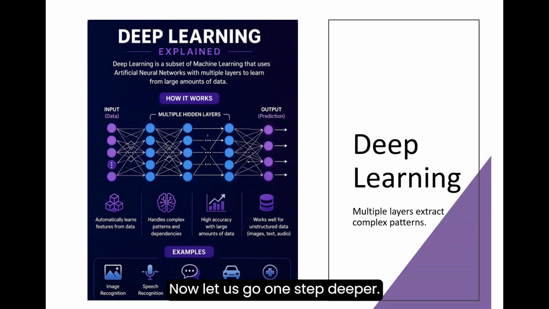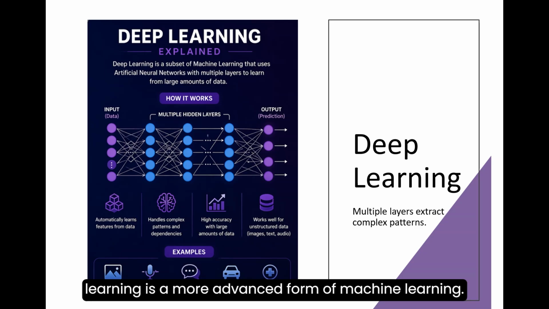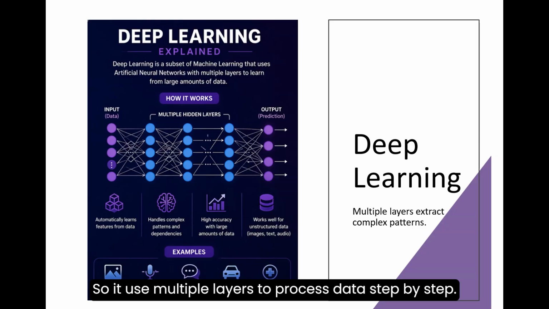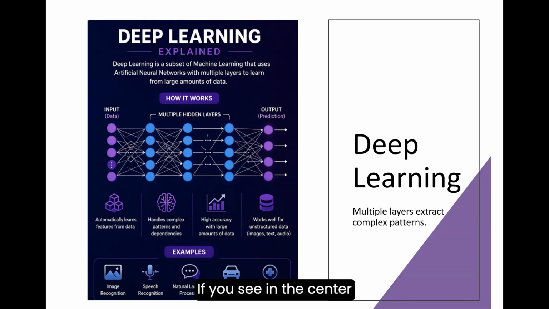Now let's go one step deeper. Deep learning is a more advanced form of machine learning. It uses multiple layers to process data step by step. If you see in the center, you have multiple hidden layers. If you have more complex data or a large amount of data, there are multiple hidden layers. So deep learning uses artificial neural networks.